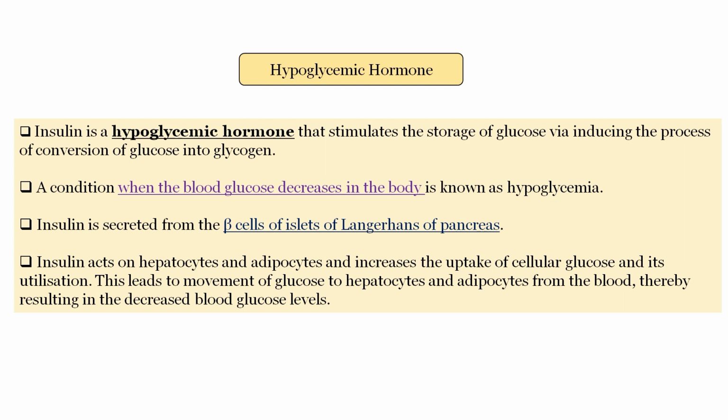Insulin is a hypoglycemic hormone that stimulates the storage of glucose by inducing the conversion of glucose into glycogen. A condition when the blood glucose decreases in the body is known as hypoglycemia. Insulin is secreted from the beta cells of islets of Langerhans of the pancreas. Insulin acts on hepatocytes and adipocytes and increases the uptake of cellular glucose and its utilization. This leads to movement of glucose to hepatocytes and adipocytes from the blood, thereby resulting in decreased blood glucose levels.